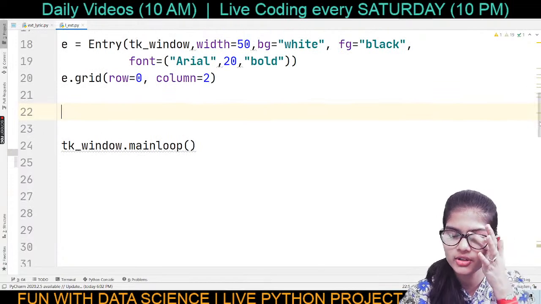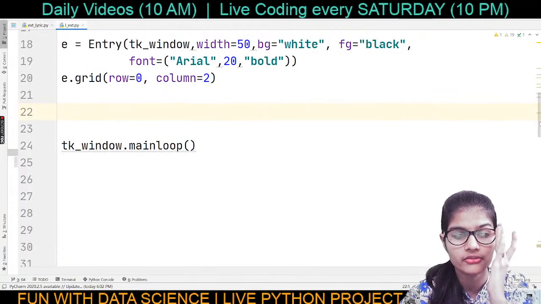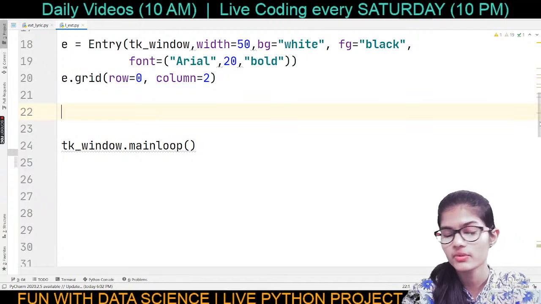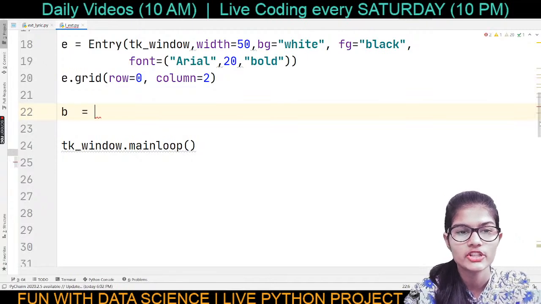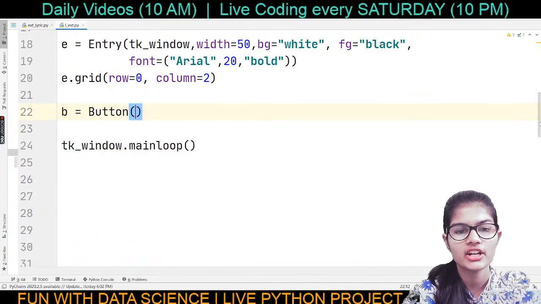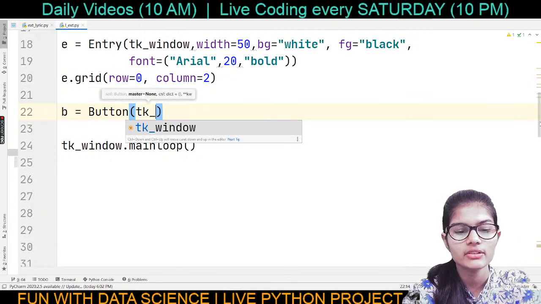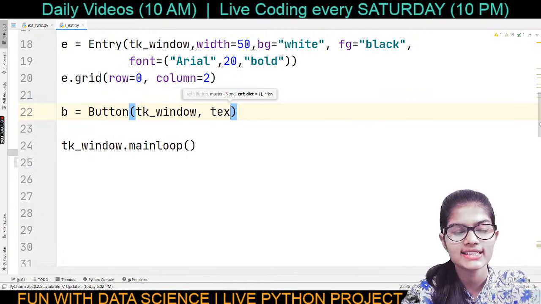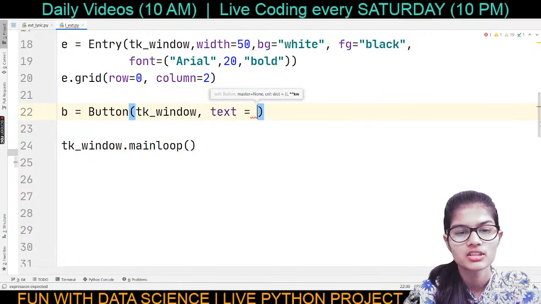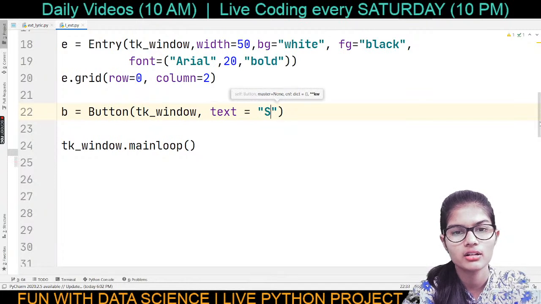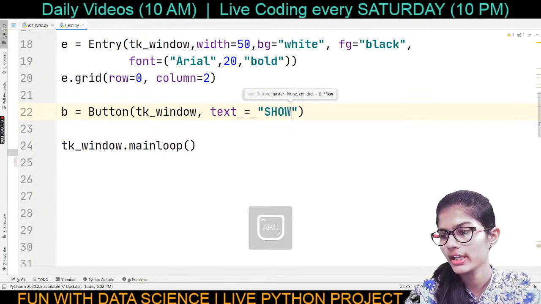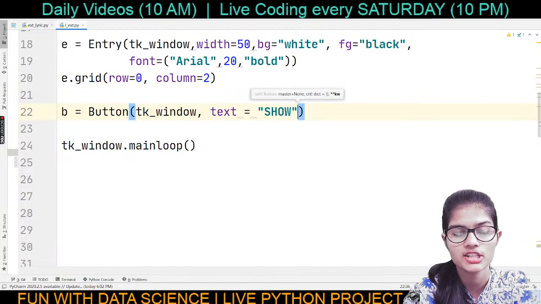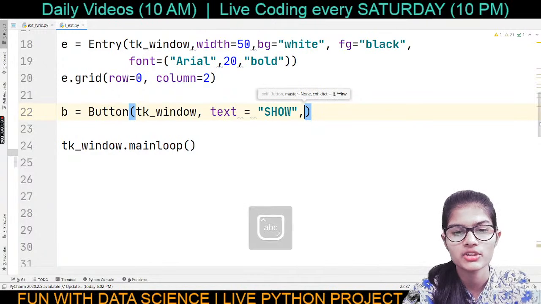Great. So this entry box is now done. Now further I'm going to make my buttons, right? My button. So B is equal to Button, which is one of my other functions. Right, and here I'm going to write tk underscore window, comma. What's the text that I want to be printed here? I want the text to be printed like Show. Okay, this show text I wanted to print, so that's done. Comma, what's my command? I'm going to write the command afterwards, not right away.